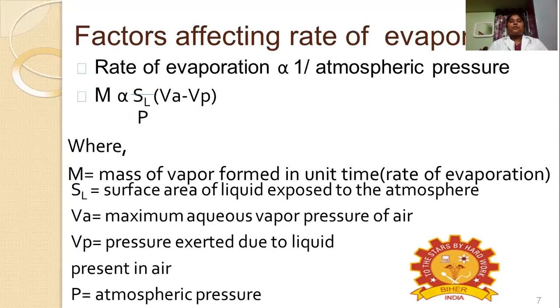Then coming to the factors affecting the rate of evaporation. The rate of evaporation is inversely proportional to the atmospheric pressure. Why? Generally, it will evaporate only when the vapor pressure of the sample containing liquid is more than the atmospheric pressure. That's why the rate of evaporation is inversely proportional to atmospheric pressure. If atmospheric pressure is more, the evaporation rate becomes lesser. If atmospheric pressure is less, the rate of evaporation will be more.